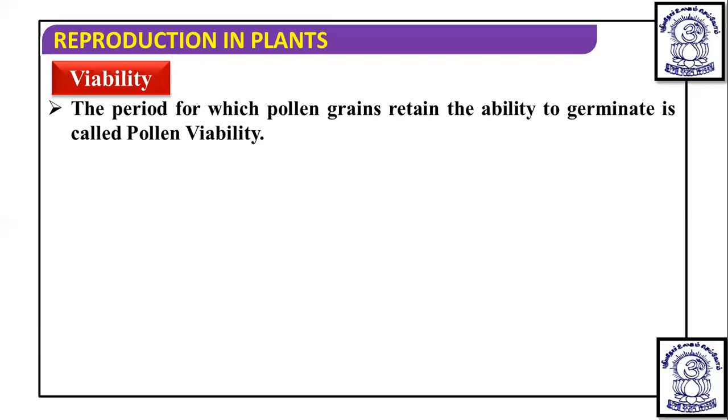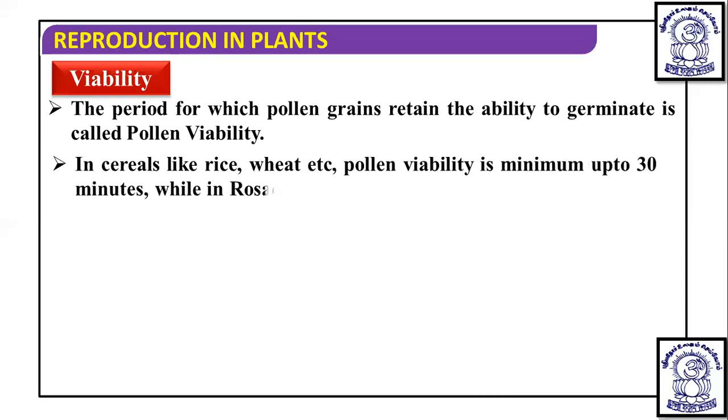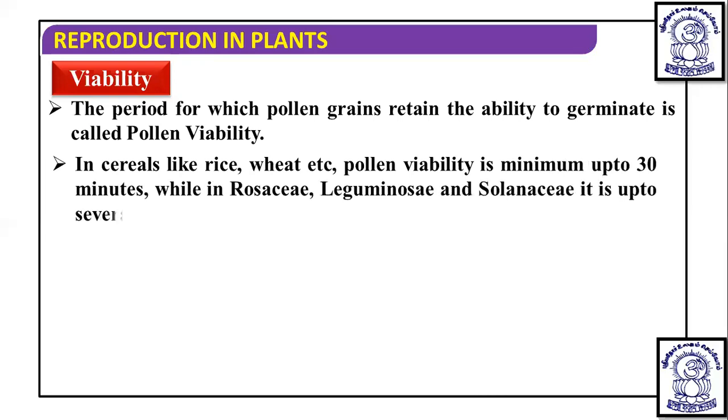And it is known that in some cereals like rice and wheat, and some other cereals, pollen viability is a minimum of up to 30 minutes.